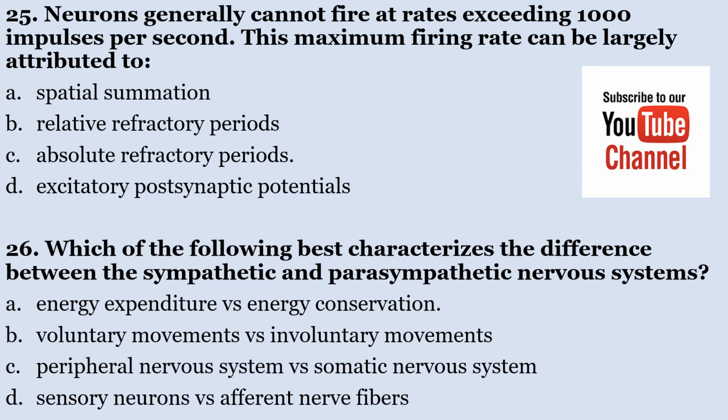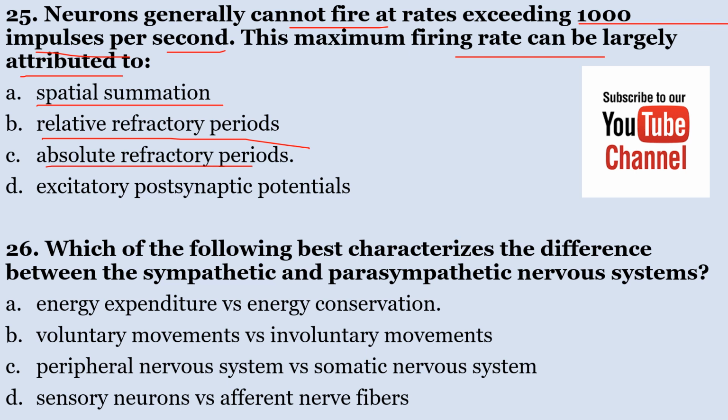Number 25. Neurons generally cannot fire at rates exceeding 1000 impulses per second. The maximum firing rate can be largely attributed to A. Spatial summation, B. Relative refractory period, C. Absolute refractory periods, D. Excitatory postsynaptic potentials.